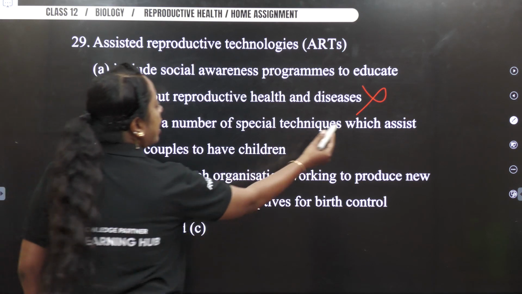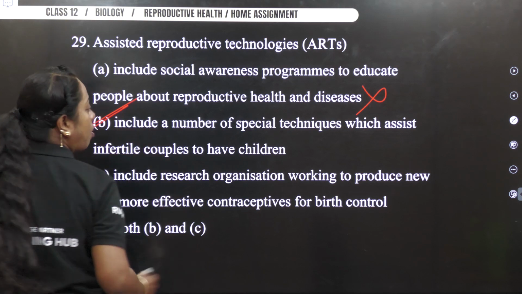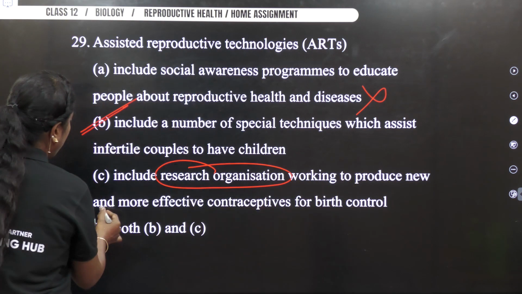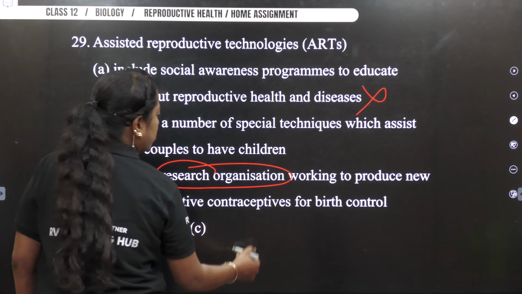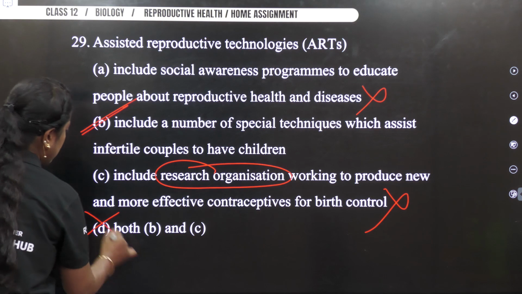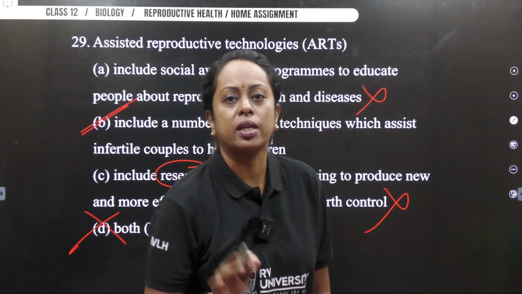Includes a number of special techniques that assist infertile couples to have kids. So I'm marking option B. Includes research organization and working of more effective contraceptives for birth control. We are not talking about birth control. It is not A and C. So thereby your answer becomes option B for this particular question.